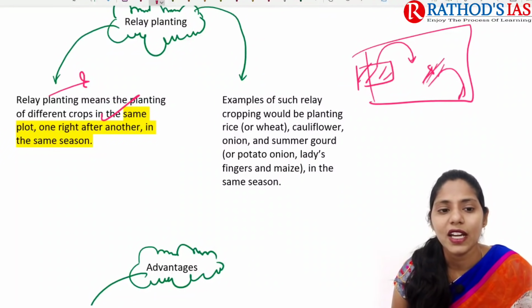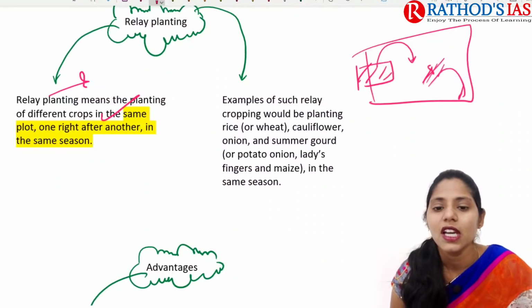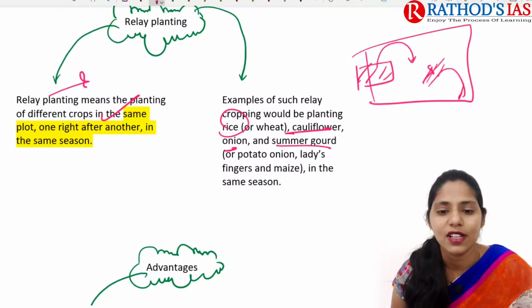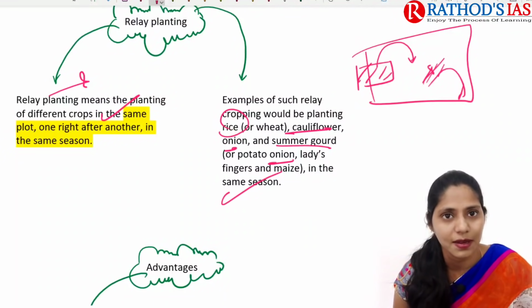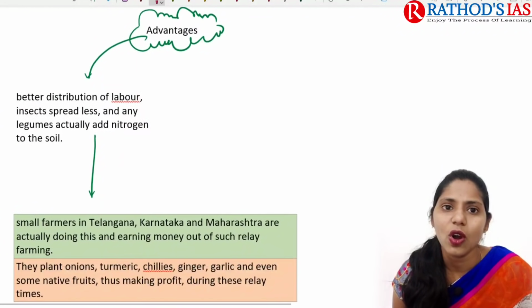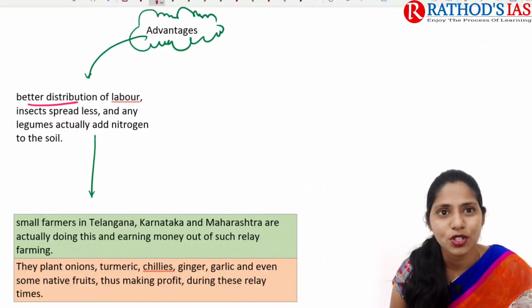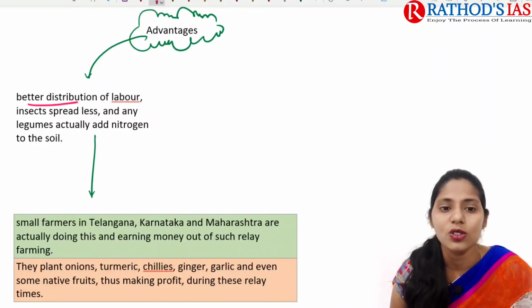So this relay planting or relay cropping is mainly practiced in India, especially with rice or wheat, cauliflower, onion, summer groundnut, and also lady's finger, maize, etc. in the same season. And next one is advantages. If we are talking about advantages, we can go for better distribution of labor, and insect spread is less. Okay, so because of this we can go for relay planting.